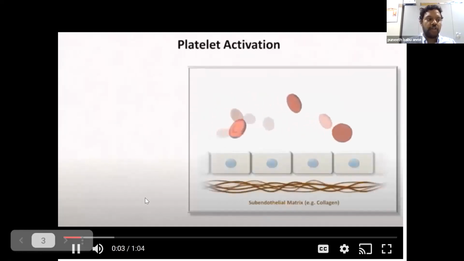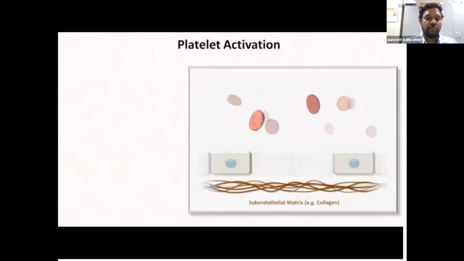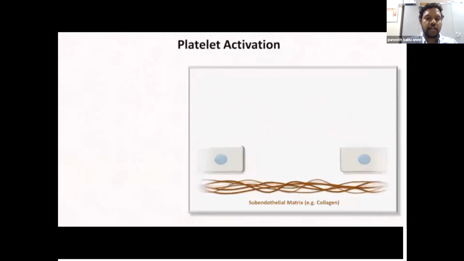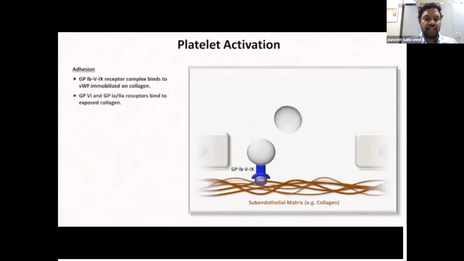As we all know, the interaction of platelets with the ruptured vessel wall and the subsequent activation and aggregation of platelets is dependent upon an intact endothelium. The intact endothelium prevents the activation of platelets, and the rupture of the endothelium exposes the subendothelial collagen, which interacts with the platelets either directly or through the von Willebrand factor, which activates through the GP1A, 2A, or GP6 and GP59 interactions, as we can see here.